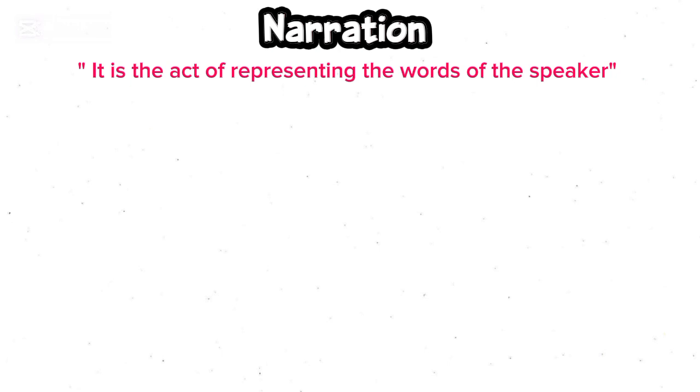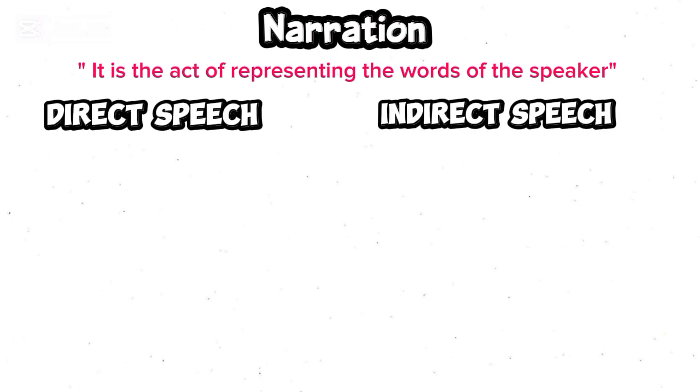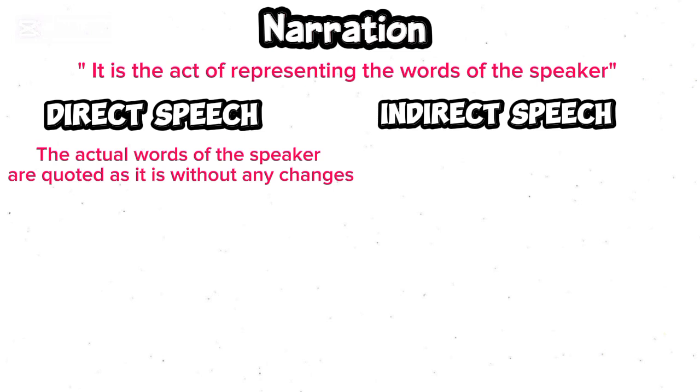So there are two main ways of representing the words of a speaker. First one is direct speech and the second one is indirect speech. What is direct speech? The actual words of the speaker are quoted as they are, without any change. That is called direct speech. If you transfer a person's words without changing any word, we call it direct speech. The exact words of the speaker are closed in inverted commas or speech marks.